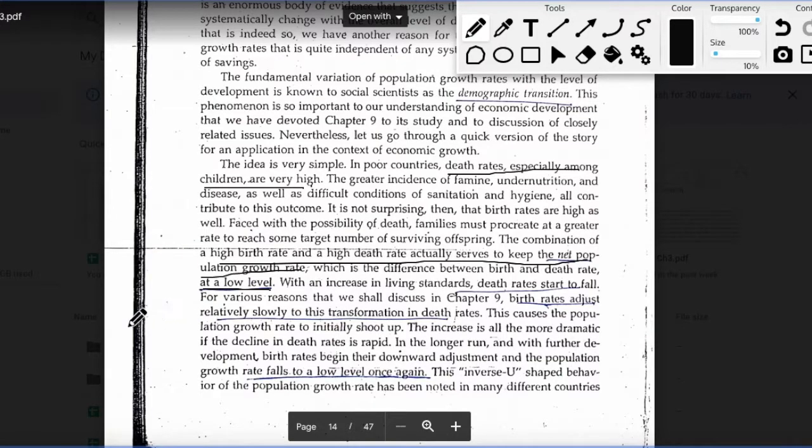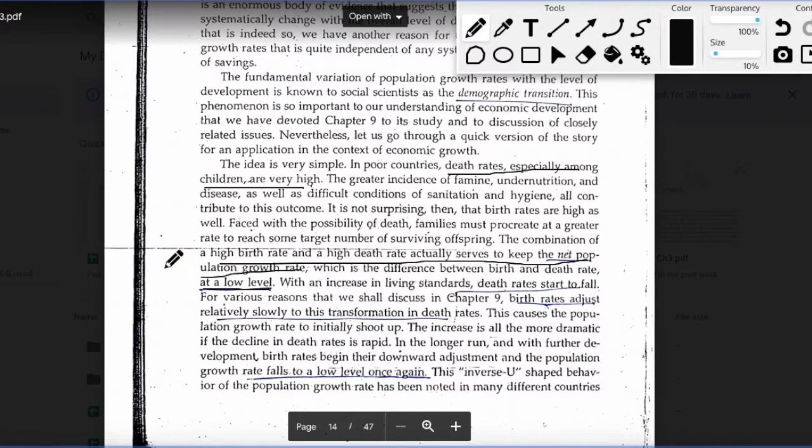So for a specific time period, the death rates will start falling, but the birth rates are still sort of changing at a slow pace.